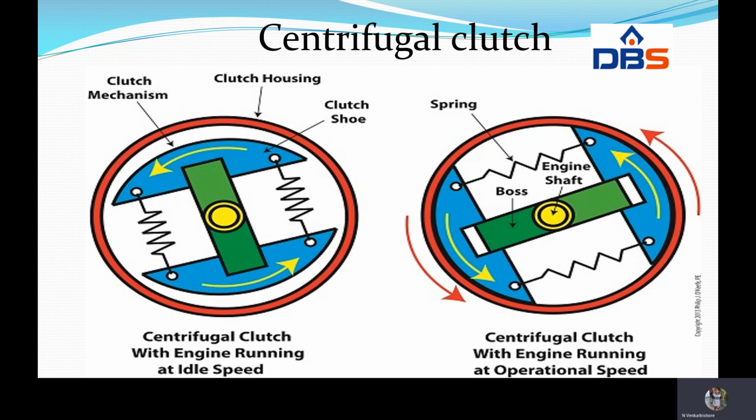The radial clearance between the shoe and the rim is very small as compared to the radius of the rim. So what is the gap inside the shoe? The gap is very minimal when compared with the radius, so it can be neglected.